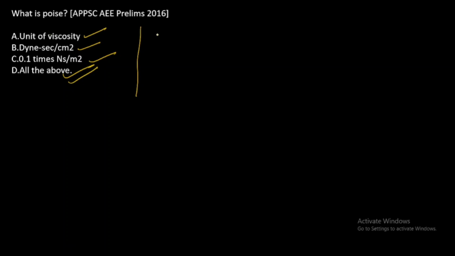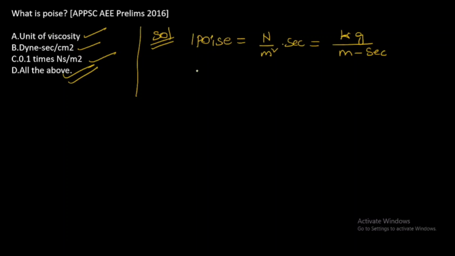So we discuss some points: 1 poise equal to Newton meter square second, also equal to kg per meter second, and dynamic viscosity of water is equal to 1 centipoise, also equal to 10 to the power of minus 3 Newton second per meter square, that is Pascal second.